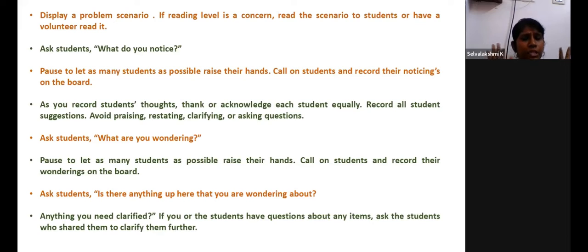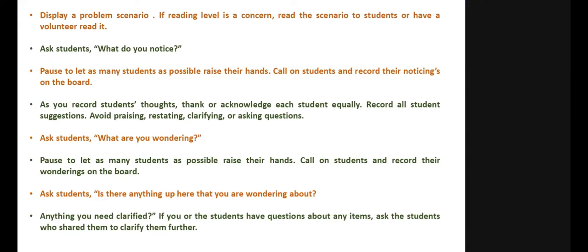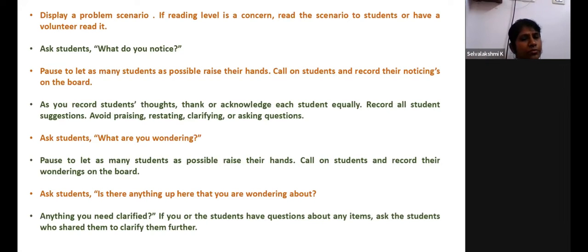So they have noticed something and given the feedback. Now, don't forget to acknowledge the students who have given the answer. You have to acknowledge, but you need not praise them. You need not say, oh, great, you have given such a great solution, because then the other students will lose the curiosity to find the answer. Then next, ask the students, what do you wonder? Again, the same set of students may raise their hands and come out with answers, right? So now you record whatever they have given, and you may ask anything that you need clarification on.